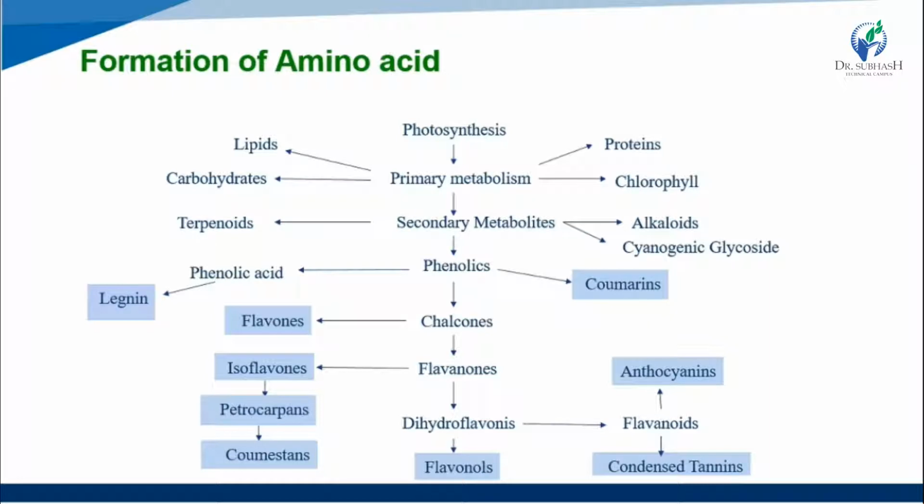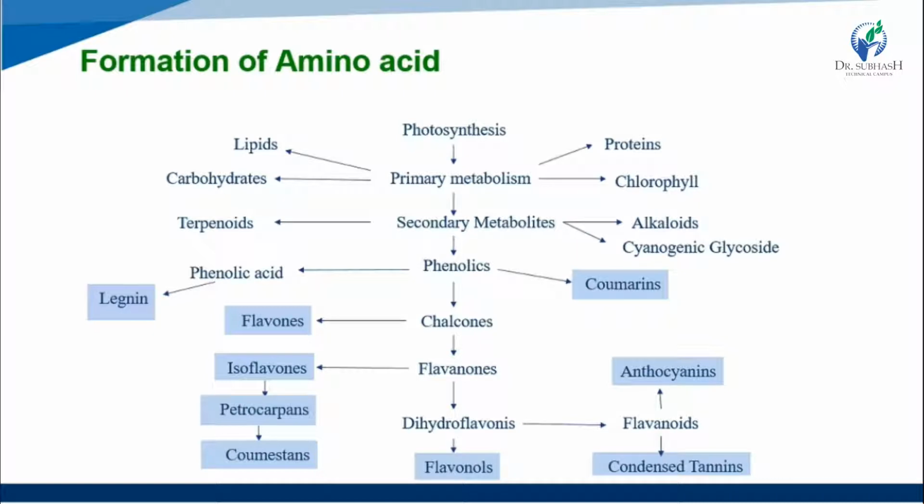After secondary metabolites, the phenolics make two constituents: first coumarin, and second phenolic acid. Phenolic acid takes a reaction part and makes lignin. Then phenolics are converted to chalcone, making the flavanones.